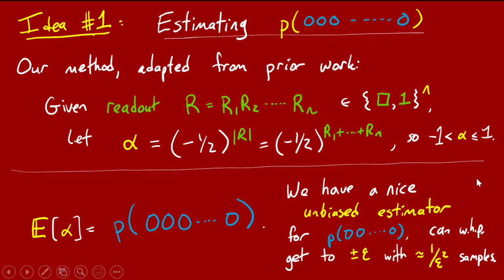And that summarizes how we can learn P of the all zero string to plus or minus epsilon with high probability with, in fact, just proportional to 1 over epsilon squared uses of the channel. And in fact, if you recall, even all the states that we plugged in were just one of 3 possibilities: ket 0, ket plus, or ket I.